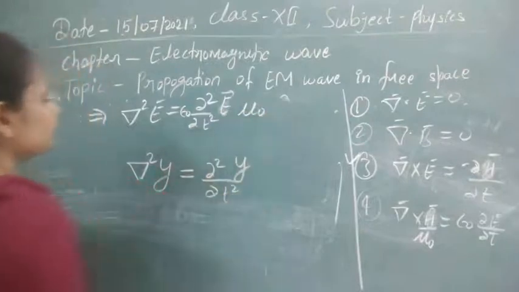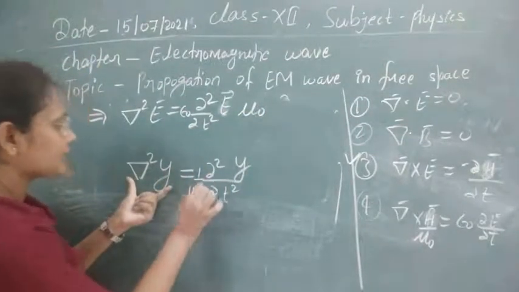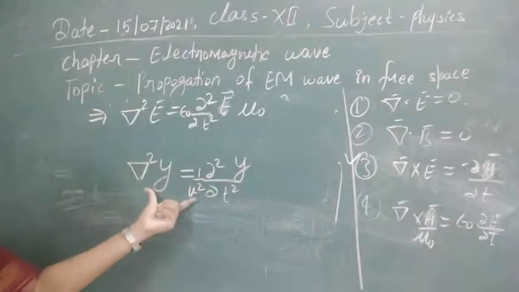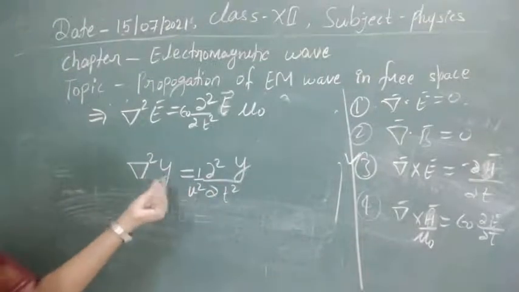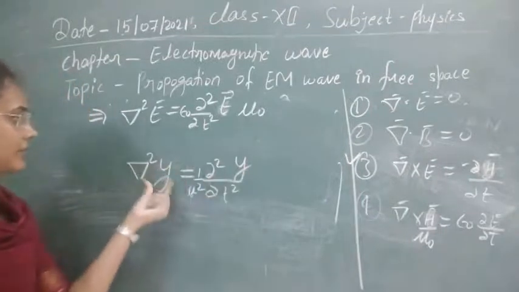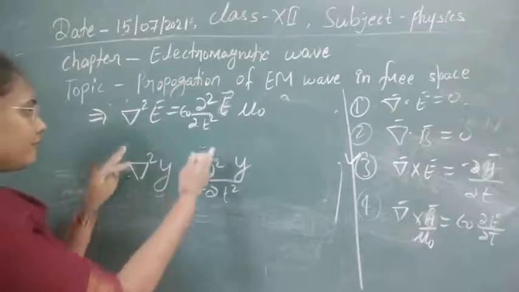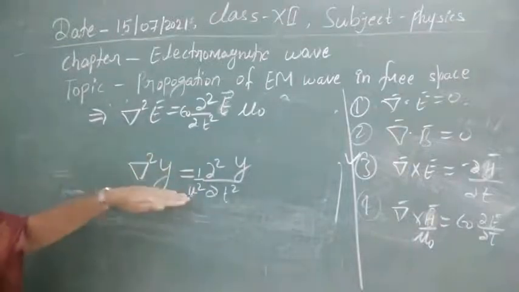Now if you just see this equation, this is the equation for any classical wave moving with some velocity v, and what its displacement will be at any time t can be calculated by this formula. So this equation resembles the wave equation.